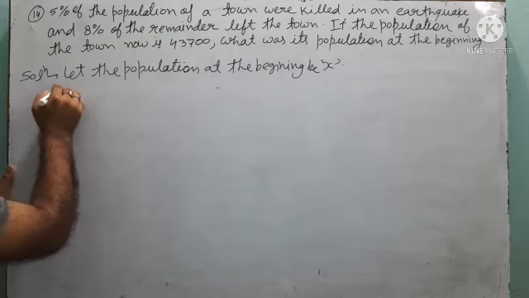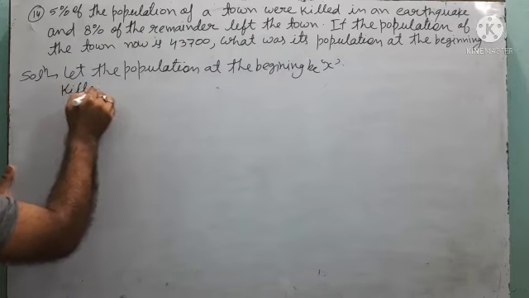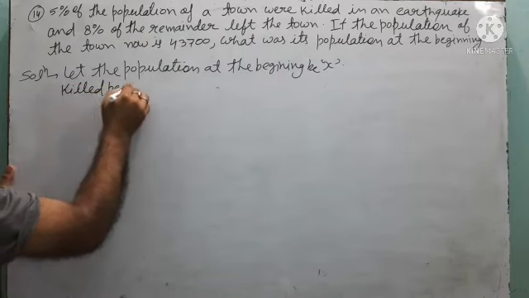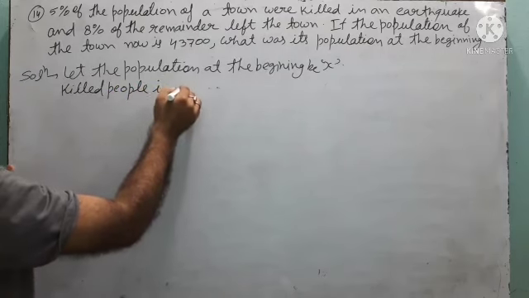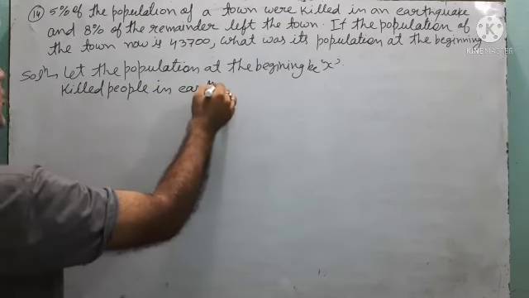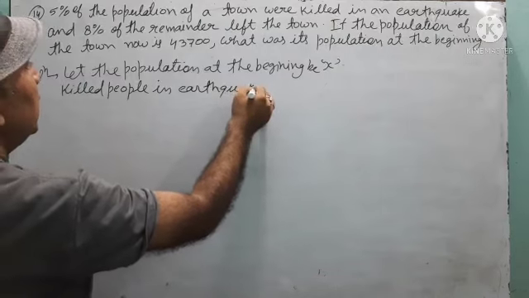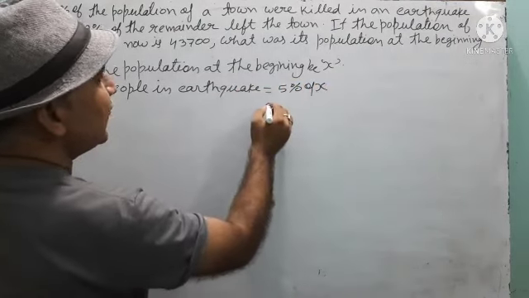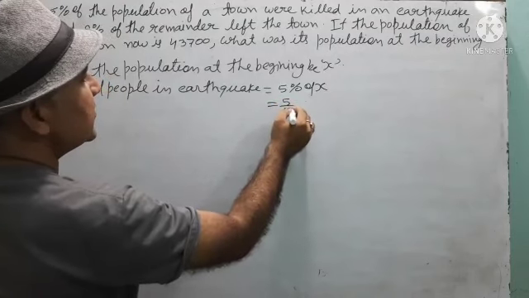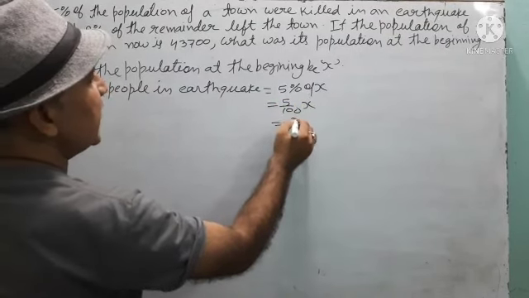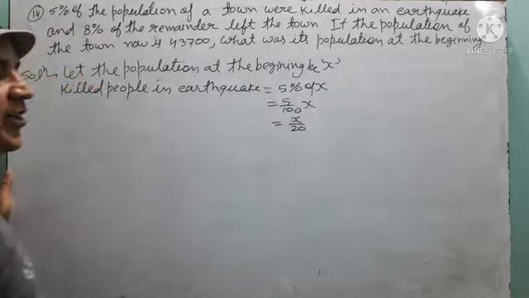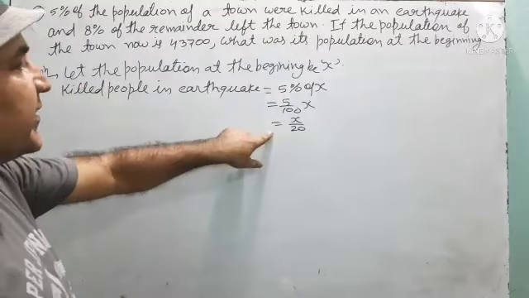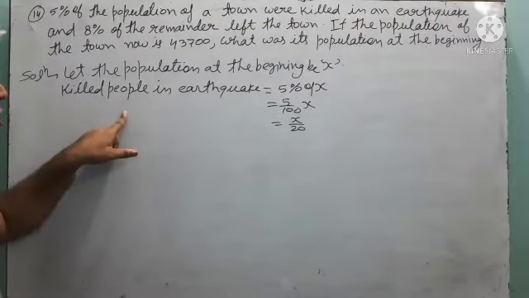So how will you find the killed people in earthquake? That means 5% of x. That means 5 upon 100x, that means x upon 20. X upon 20 people were killed in the earthquake.